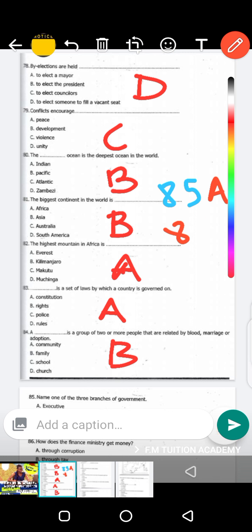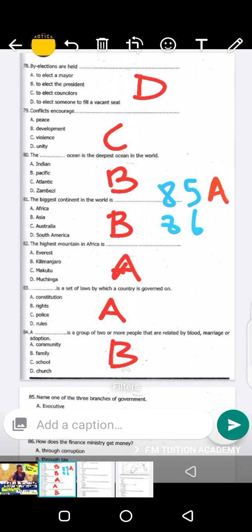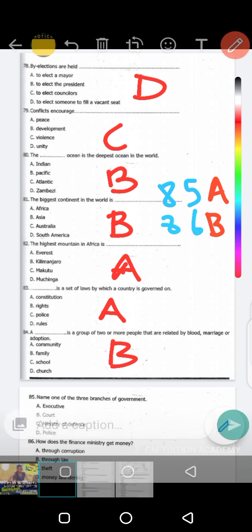Question 86 says, how does the finance ministry get money? Through tax, B. So the finance ministry always gets money through tax.